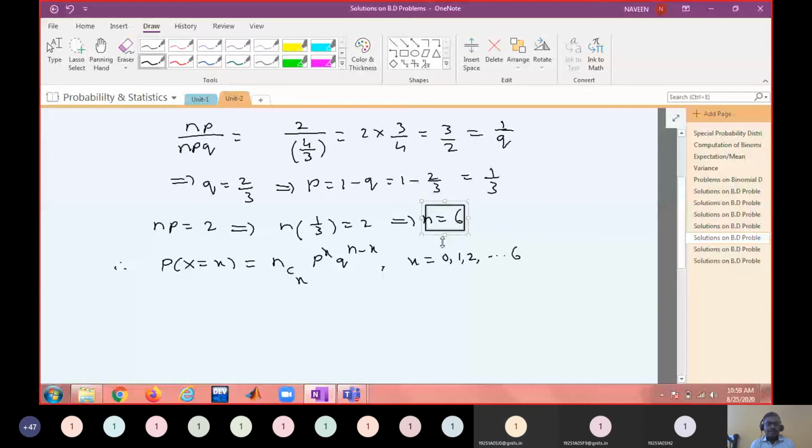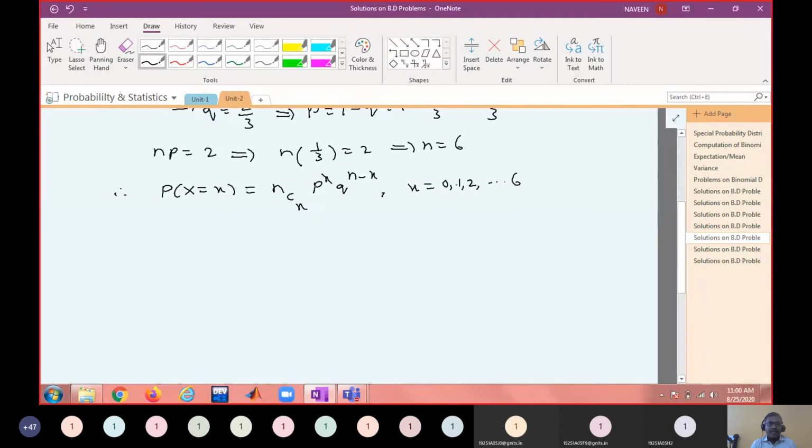N value is 6, with P value 1 by 3. Now you create a table or find out the probabilities one by one, and later we'll put them in the form of a table. So this is nothing but F of X.